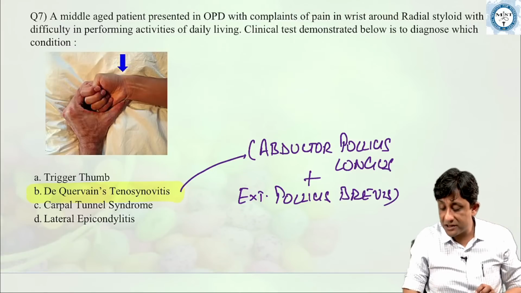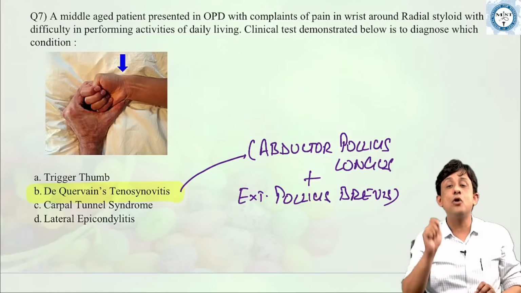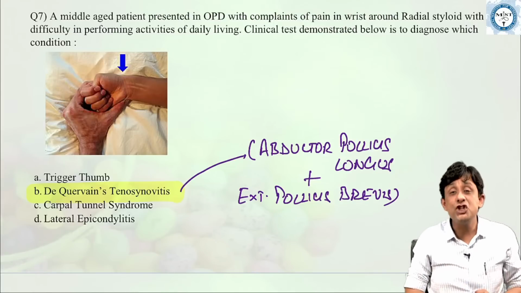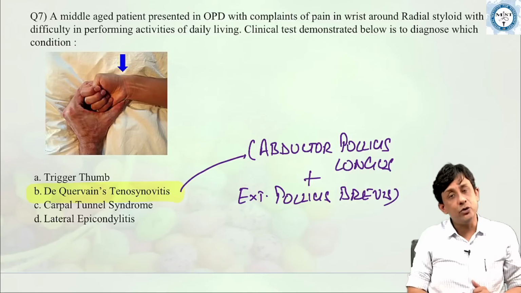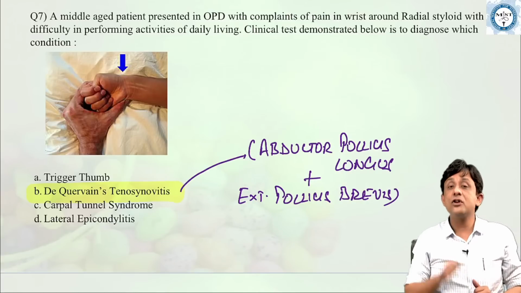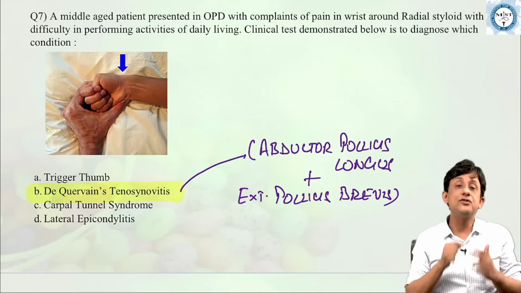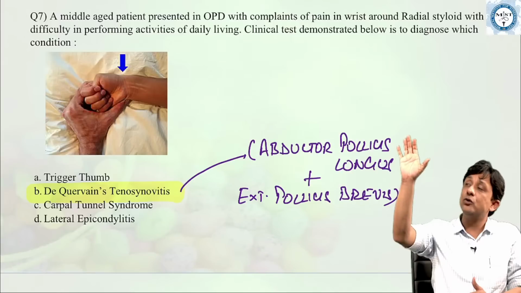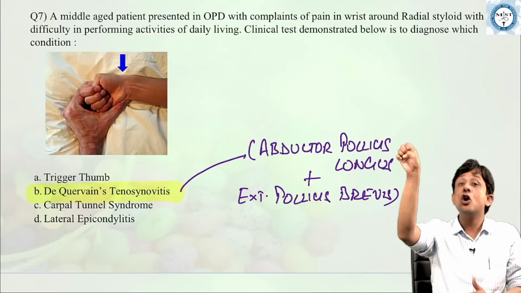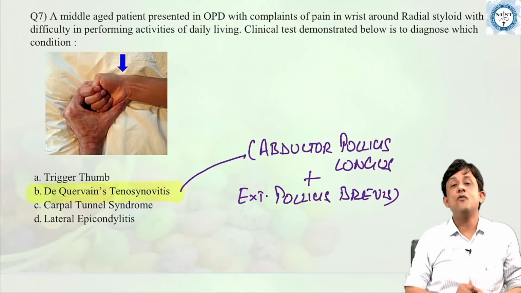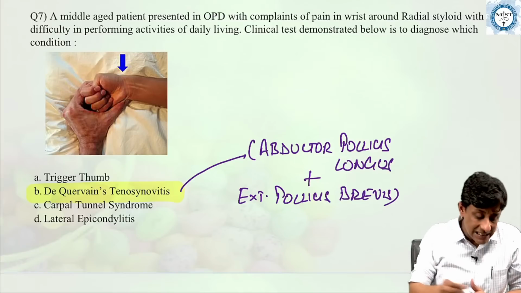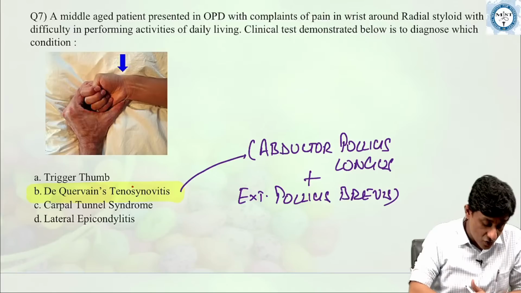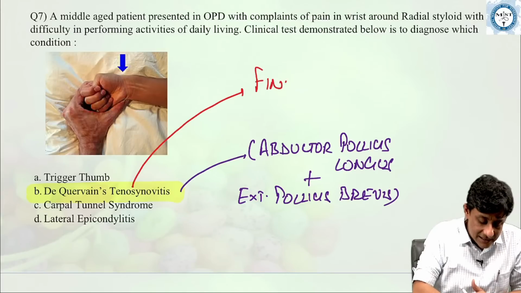So, abductor pollicis longus and extensor pollicis brevis tendon sheath or tenosynovial inflammation is what is called de Quervain's tenosynovitis, one of the very commonly seen repetitive stress disorders. And the test which all of you can see here, which again I'll tell you, is basically close the fingers, flex the thumb and medially deviate forcefully, is what is called Finkelstein's test.